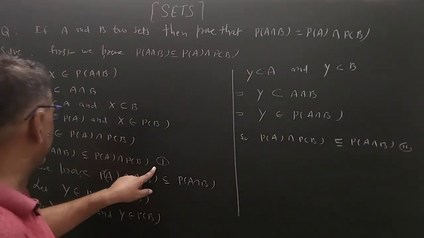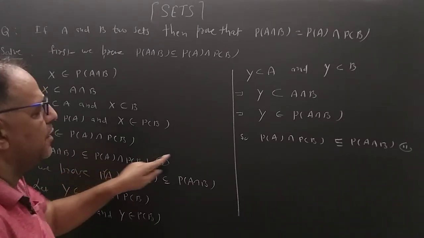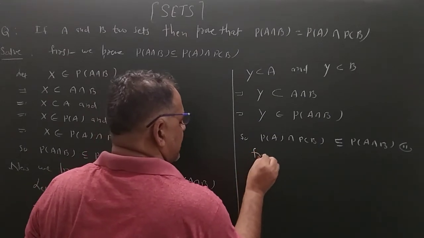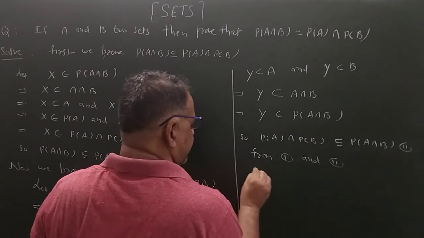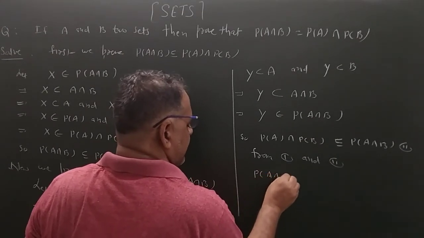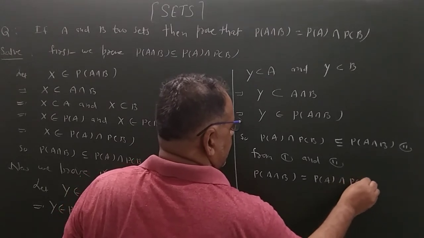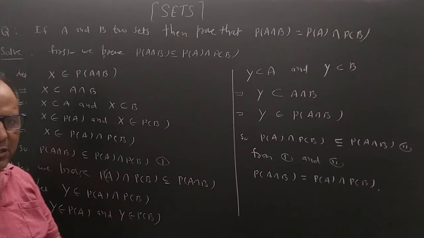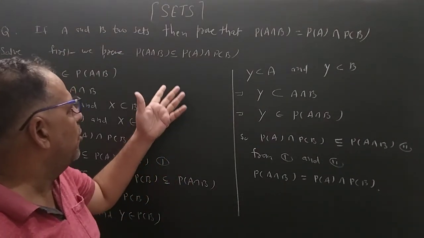Here in equation first, P(A intersection B) is the subset of PA intersection PB, and here PA intersection PB is the subset of P(A intersection B). From equations first and second, we have P(A intersection B) is equal to PA intersection PB. So these are some important questions based on theoretical concept or theoretical proof of the theorems.